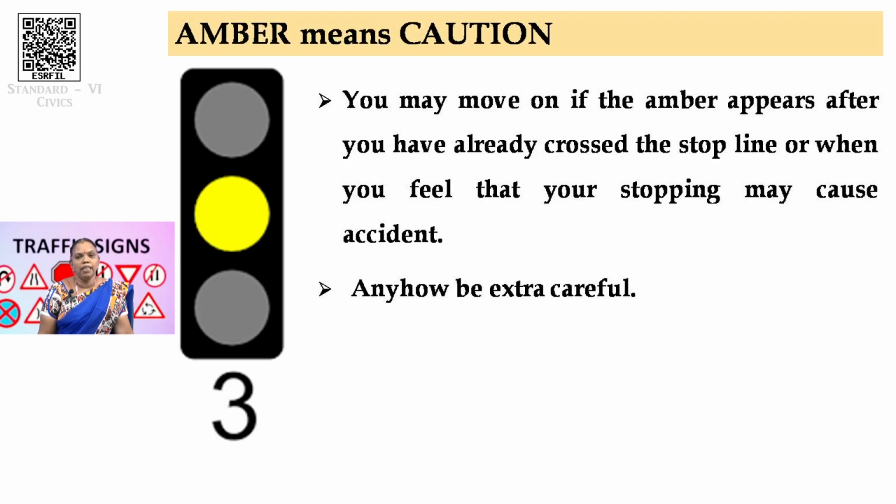When you see the amber, what do you have to do? You have to stop at the stop line. If you move, what will happen? It may cause an accident. In such cases, you have to stop. Okay, you have to wait. At this point only, we should be very, very careful, because after this point, what will come? It may indicate the green signal. Okay, these are the details of signals.